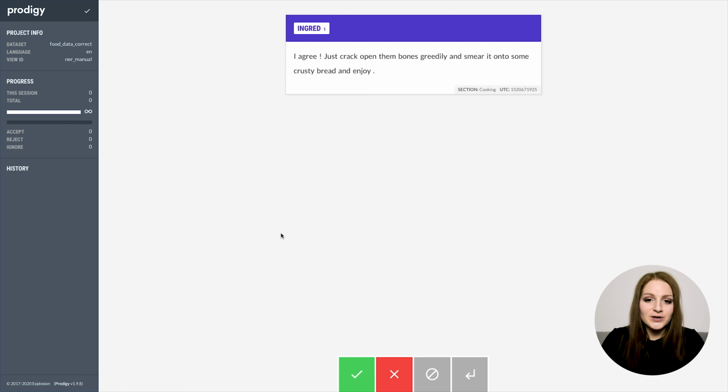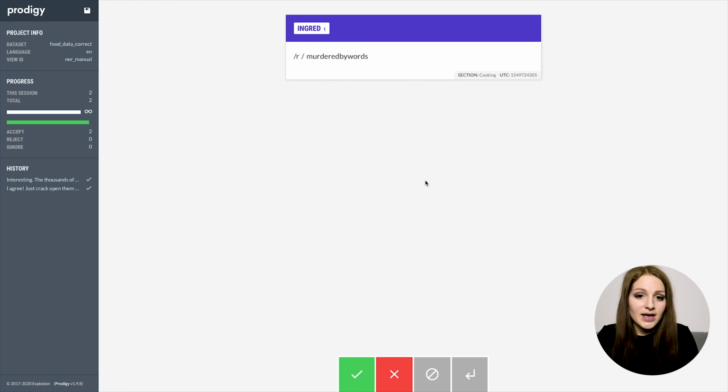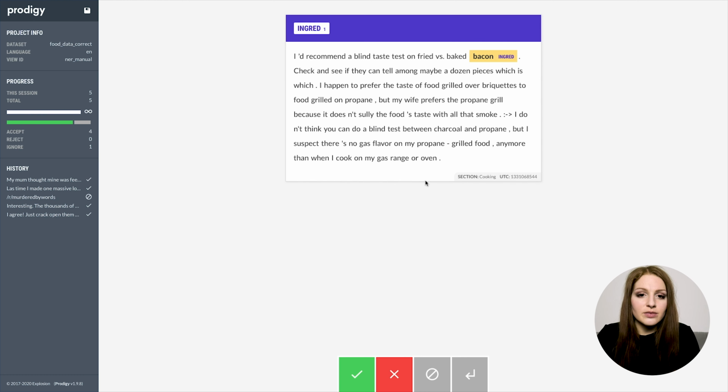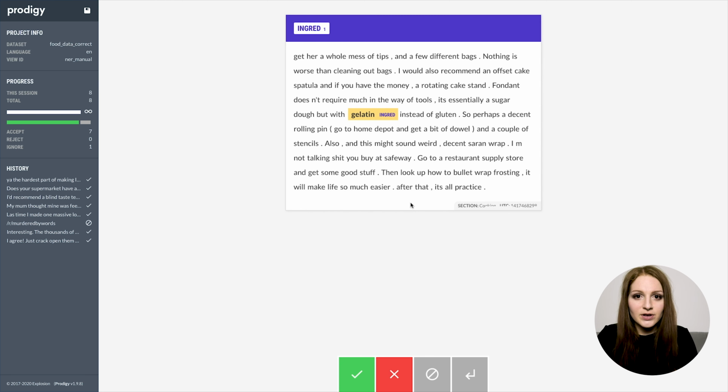And as you can see, we're right back where we left off, and we can keep annotating. The highlighted entities you can see here are actually the model's predictions. And it's already looking pretty good. It looks like it has definitely learned something as we move through the examples and the entities here.